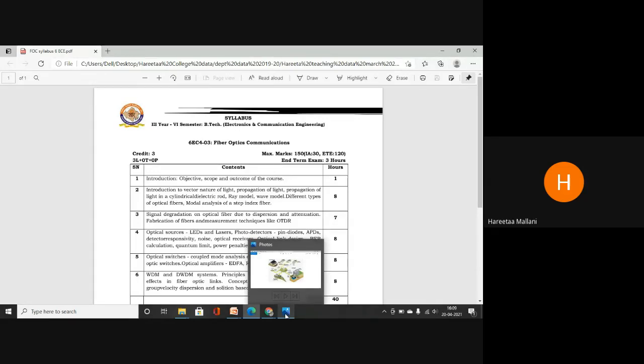We are having connections at our homes, which provide us internet facility at a very fast rate. We are using, see, right now I am also using Jio Fiber only to deliver my lecture. And fiber optic communication means communication is taking place through fiber optics. That means it is a wired communication.